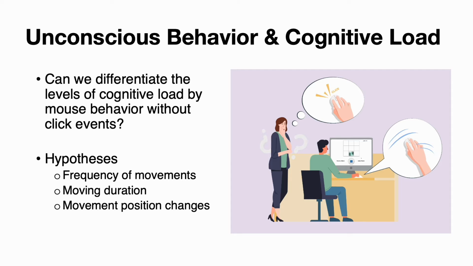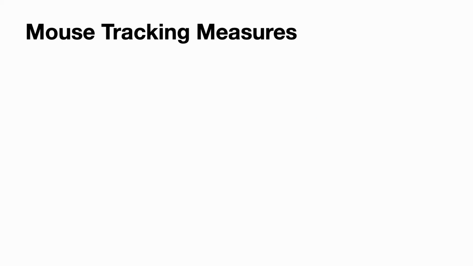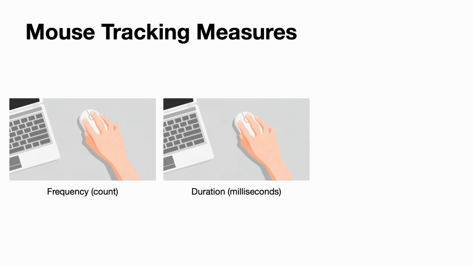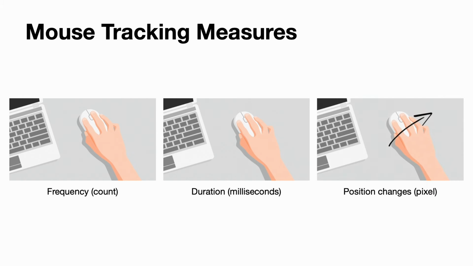We assume that three types of mouse movements may show participants' workload. Moving frequency is about the count of how many times participants move their mouse. Movement duration is the gap between movements, and position changes are how far participants move their mouse.